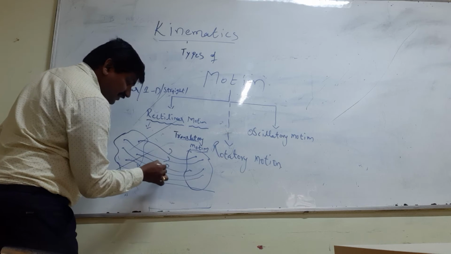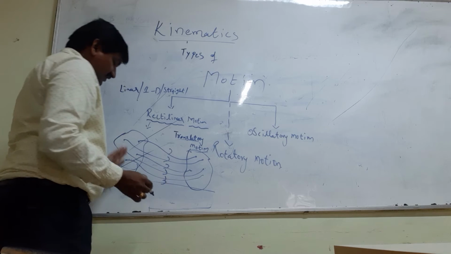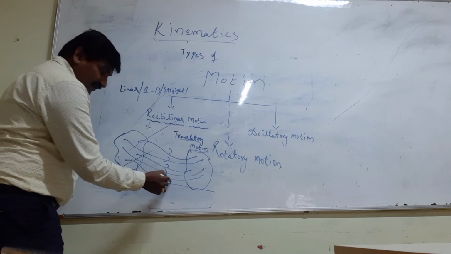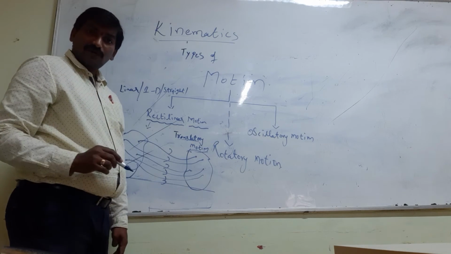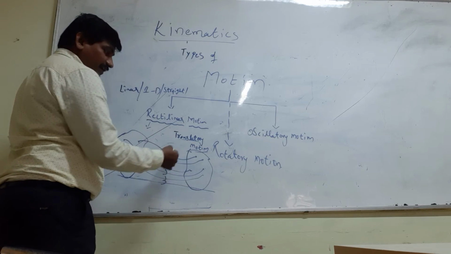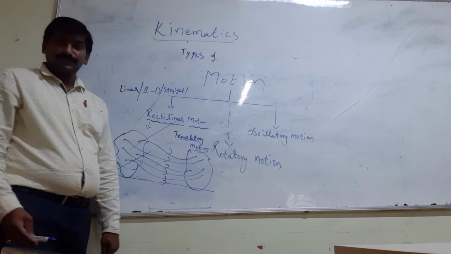All the particles are transferring from the initial position to the final position along the straight line. This phenomenon we call translatory motion.